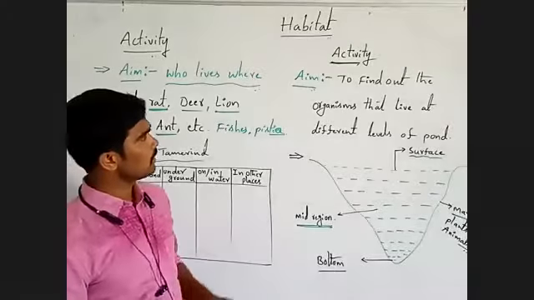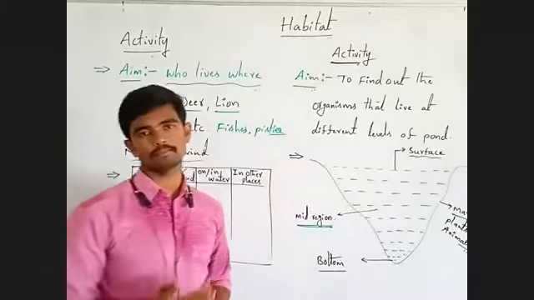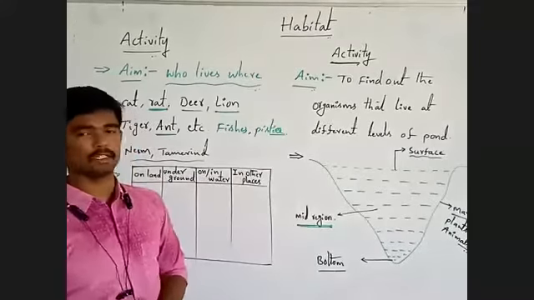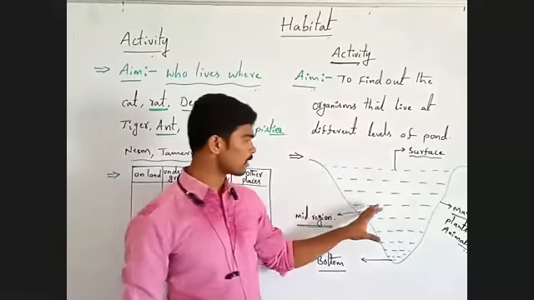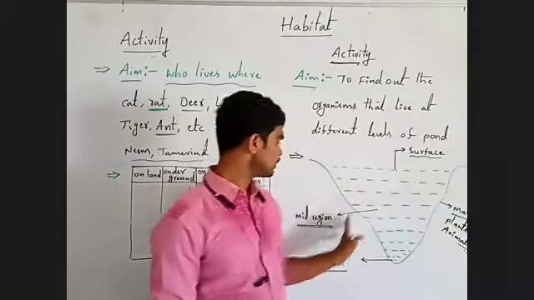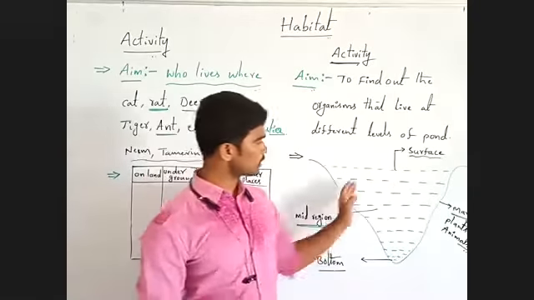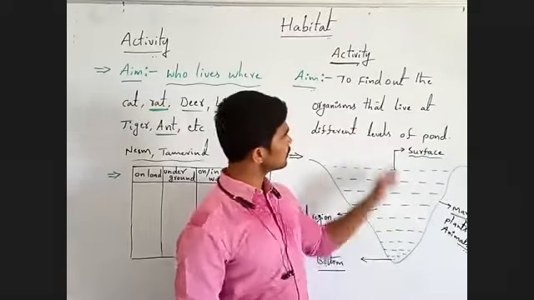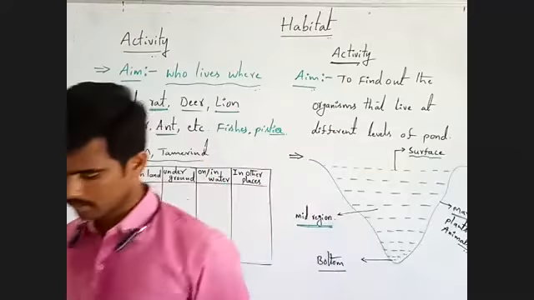Like this, in this activity, how to find out different types of organisms that live at different regions of the pond. This is the activity. Observe one and two activities.